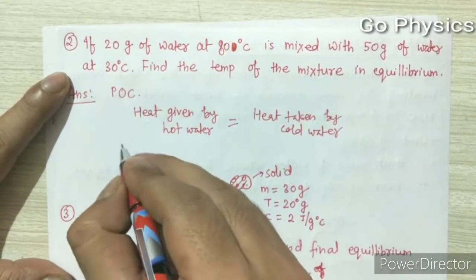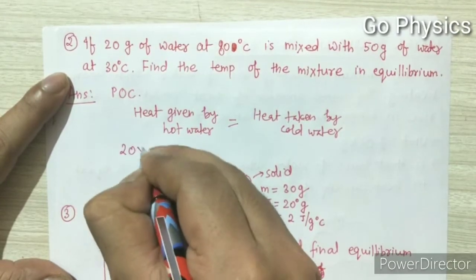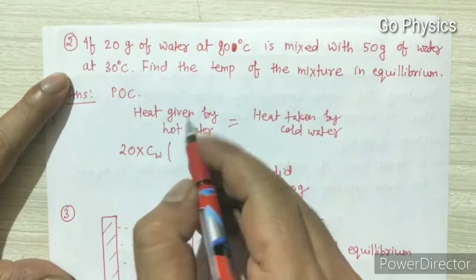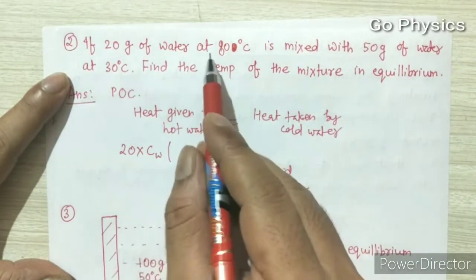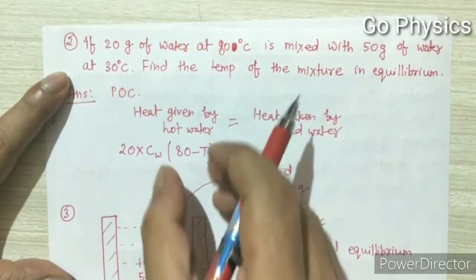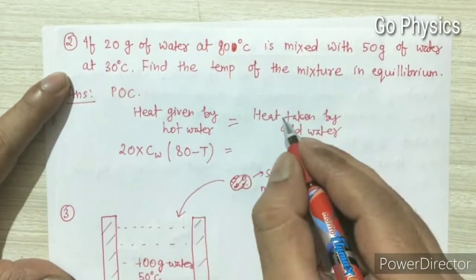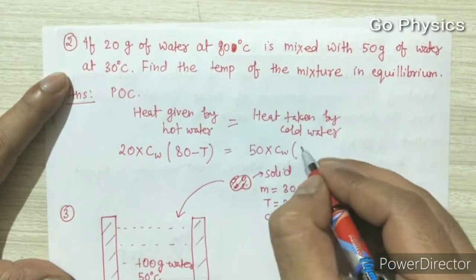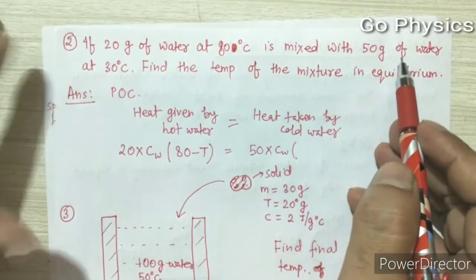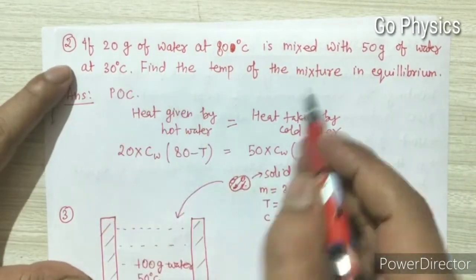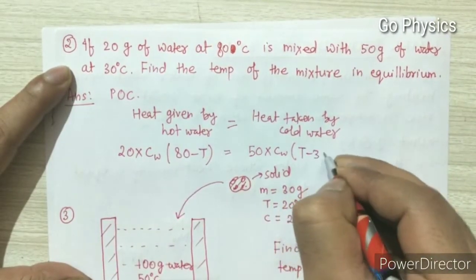So we will apply mc of water into delta T of hot water. The higher temperature in this case will be 80 minus T, and for cold water it will be 50 into C water into delta T. The cold water temperature will increase, so it will be more than 30 degrees, so we will write here T minus 30 degrees.